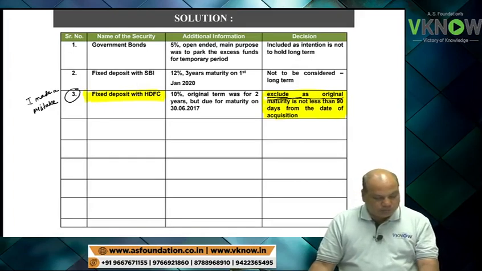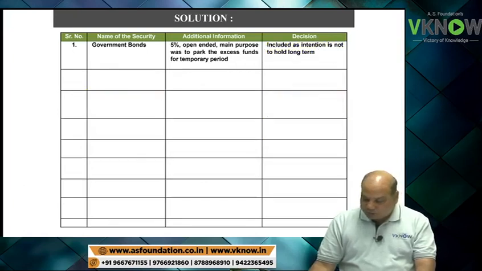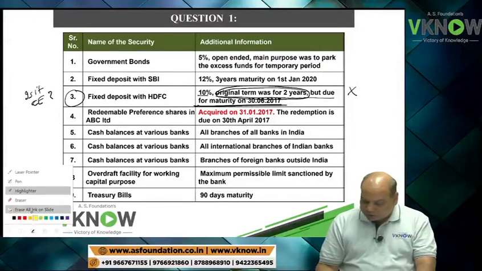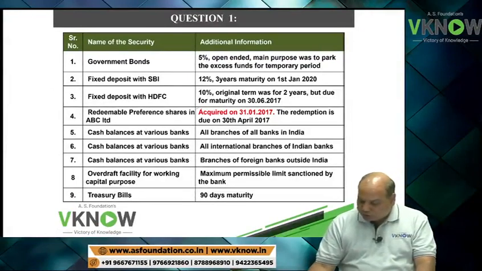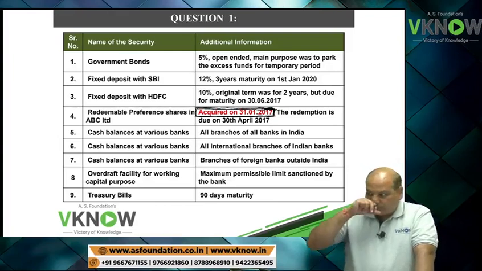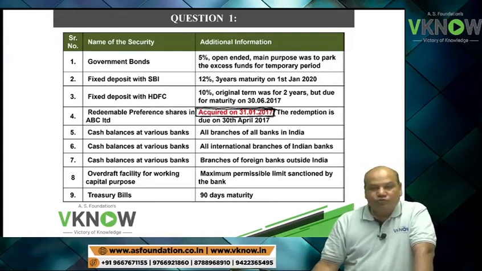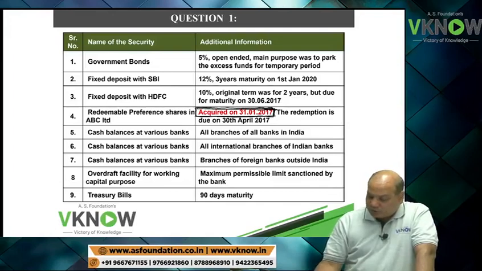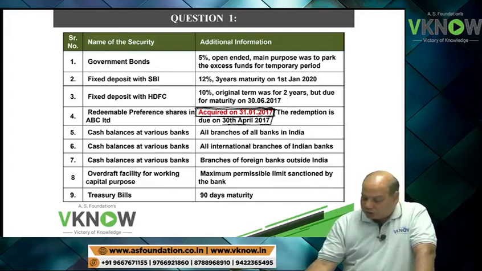Question number 4, point number 4, redeemable preference shares in ABC Limited. The redemption is due on 30th April 2017. There is one missing line there, so I will request the student to add this also: acquired on 31st January 2017, and it will mature on 30th April 2017, and it is a preference share.